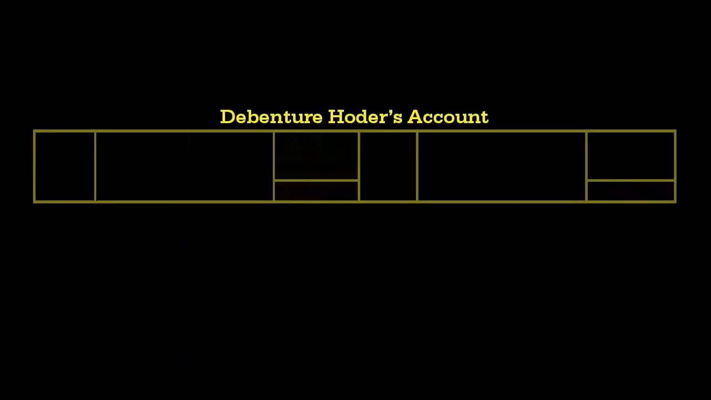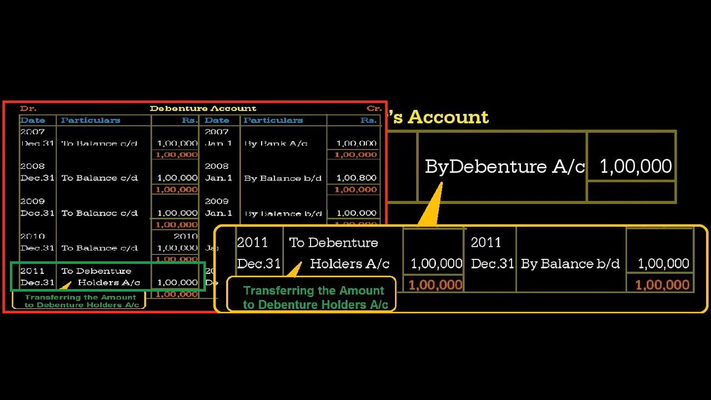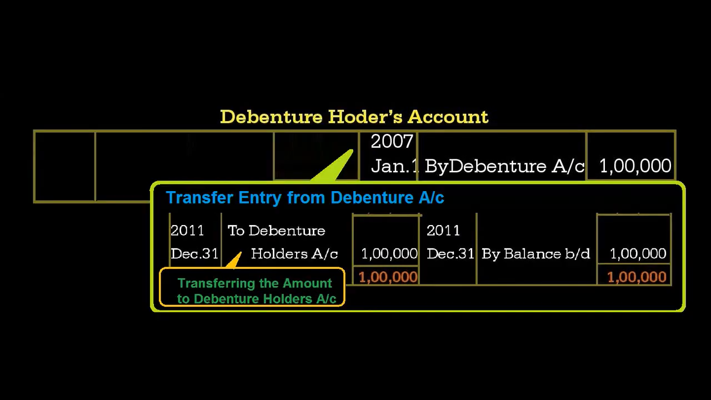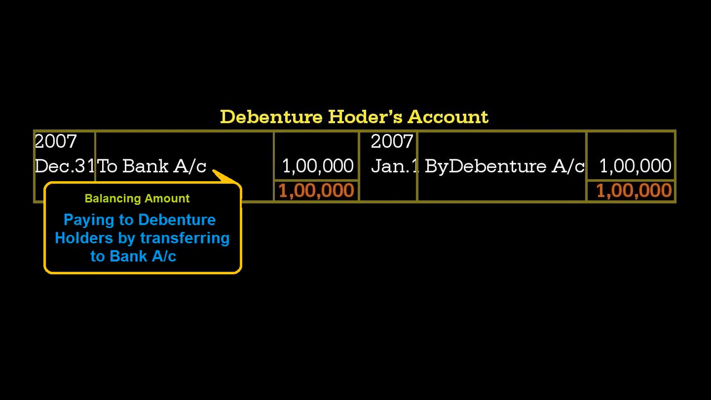Next, debenture holders account. Just transfer from the debenture account to the debenture holders account. See, in the last year, 5th year, on the debit side there is to debenture holders account. So that you just transfer by writing on the opposite side, that is by debenture account 1 lakh rupees. And that amount is going to be paid to the debenture holders. So that account is closed by writing to bank account on the debit side, the same 1 lakh rupees, because it is redeemed at par, not at discount, not at premium. It is redeemed at par means the same amount. So 1 lakh rupees is the total of the account.